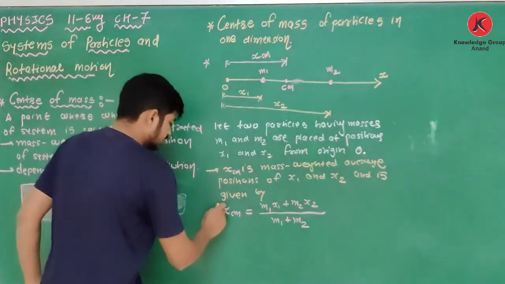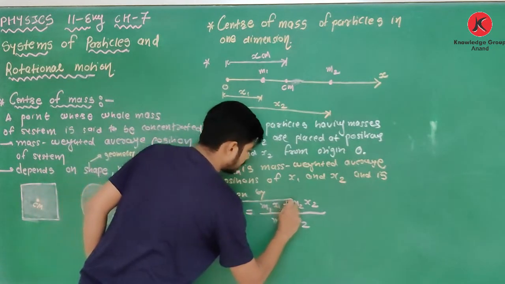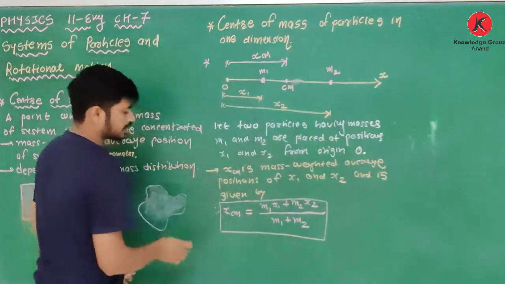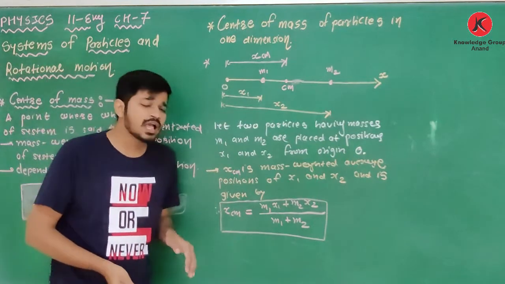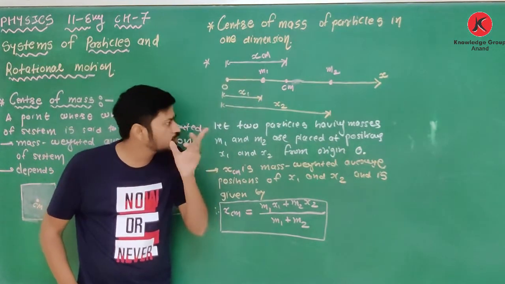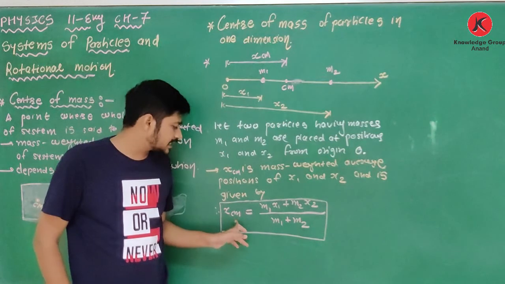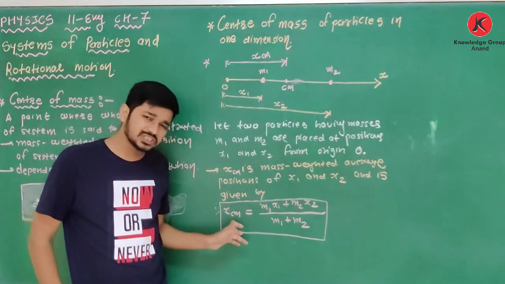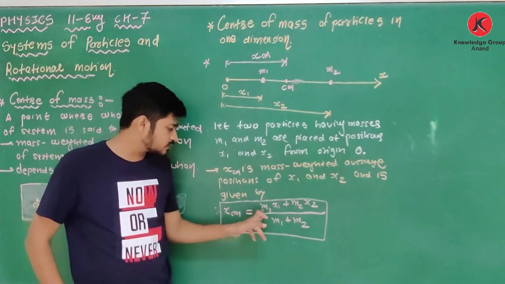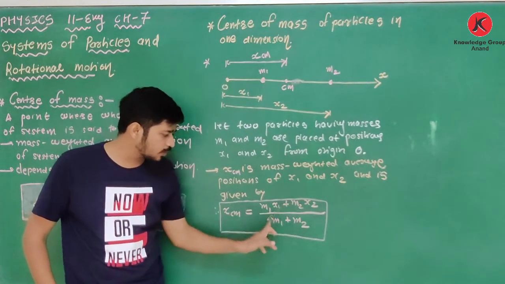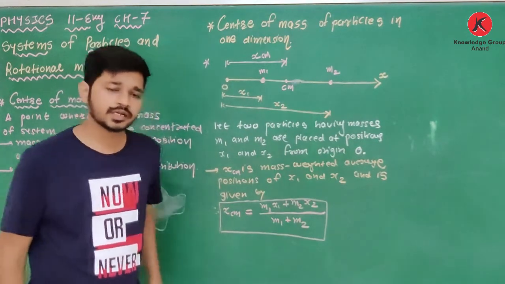Clear? So this equation you have to remember. If two particles having masses m1 and m2 are placed at positions x1 and x2 in one dimension, then their center of mass is a point whose position is x center of mass equal to m1 x1 plus m2 x2 upon m1 plus m2. Clear?